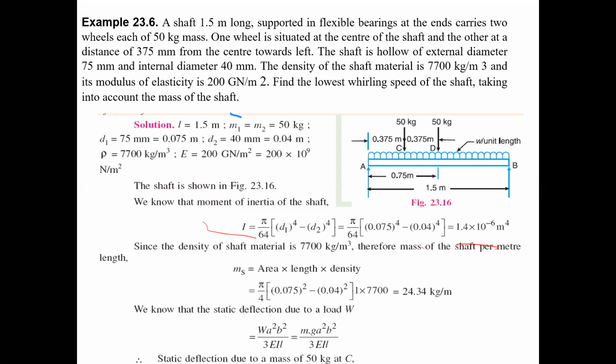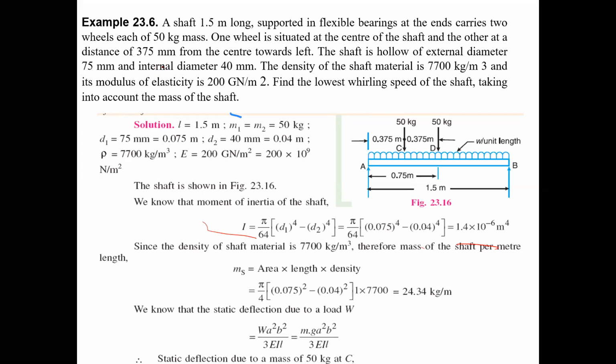So for getting the mass of the shaft per meter length, how do you find out the mass of the shaft? They have given only a density value and a length value, and the area is also known. So from that they can find the value, because the density relation is there.